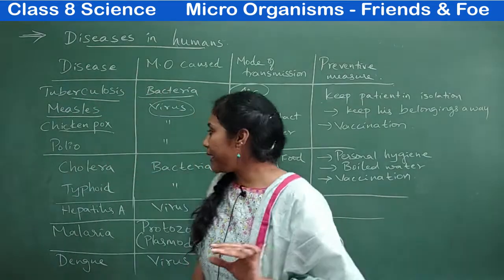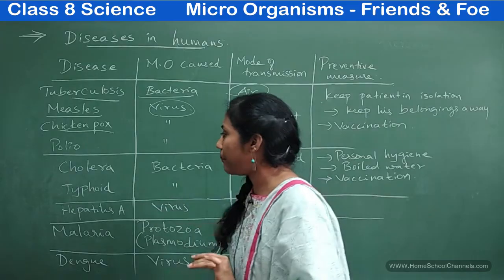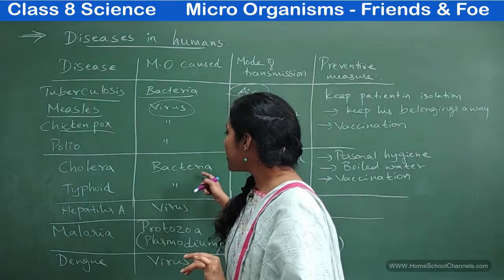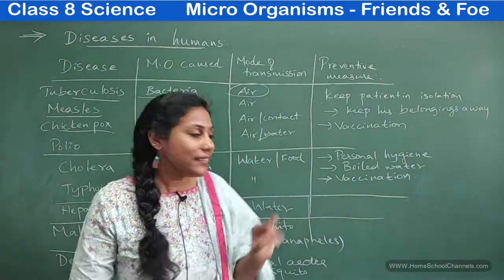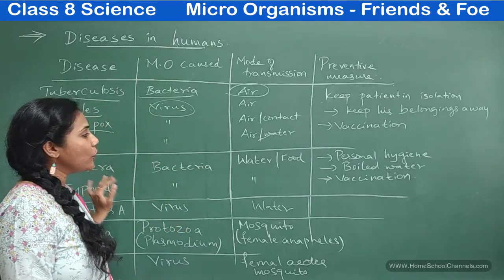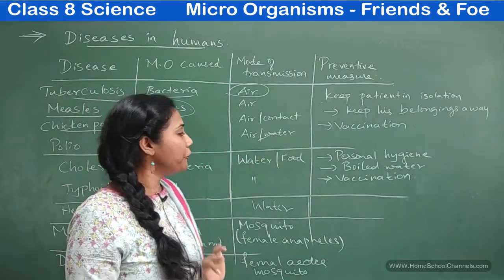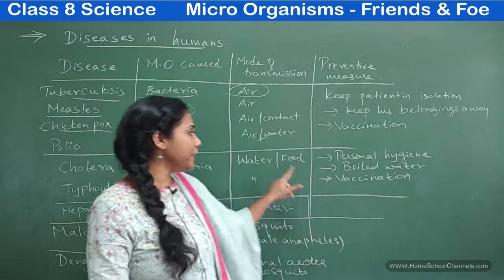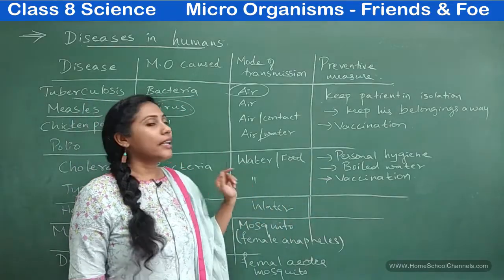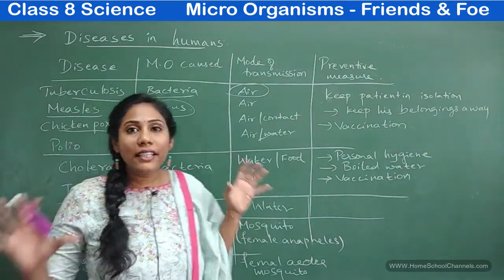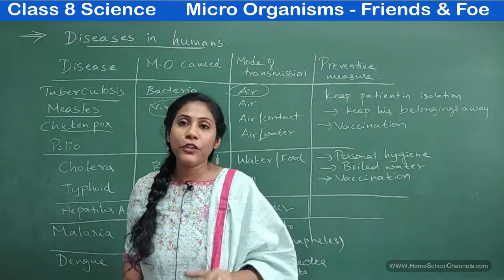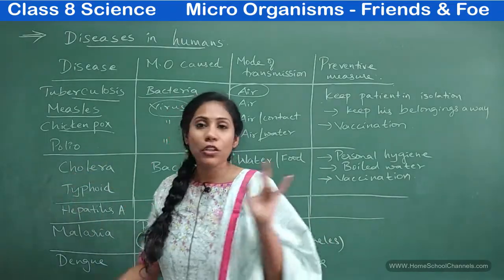And coming to the next type of disease, cholera. Cholera is caused by bacteria, and this bacteria can enter into our body through water or food. So when you eat contaminated food or drink contaminated water, harmful bacteria can enter into our body and cause cholera.